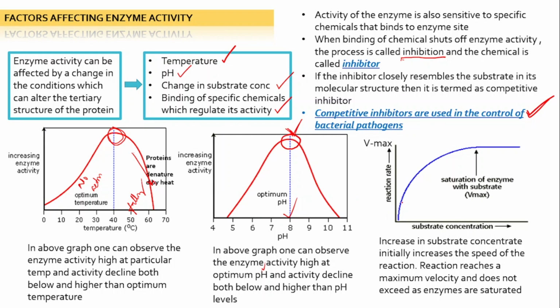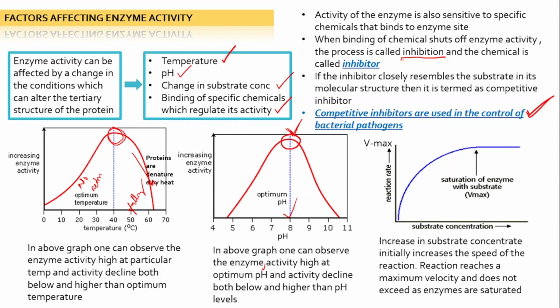Coming here, substrate concentration also affects the reaction. An increase in substrate concentration initially increases the speed of the reaction. For example, we have enzyme and you keep on adding the substrate, and the substrate will go and stick to the active sites of the enzyme. As long as enzyme is present, the reaction speed increases because we are adding the substrate.